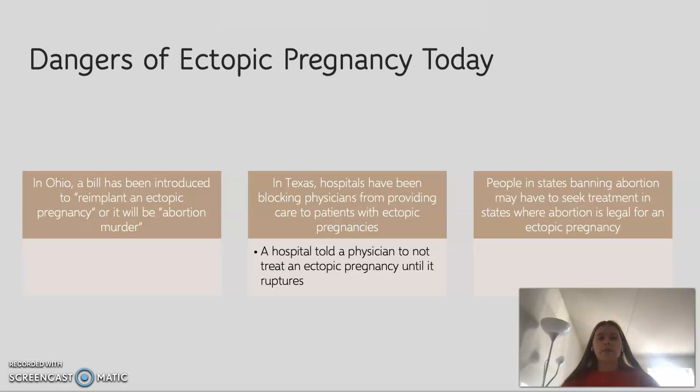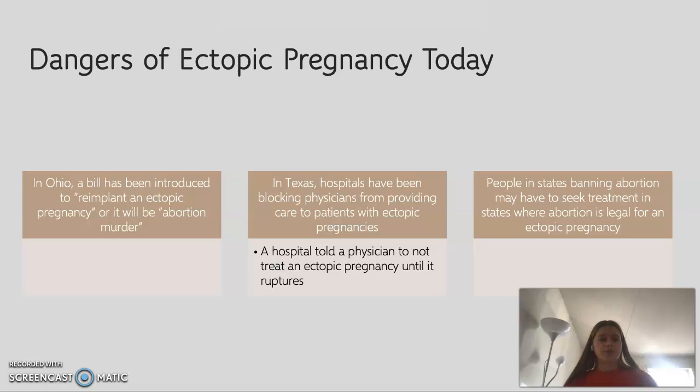One of these examples, you'll see this a lot in the news today, is in Ohio, where a legislator has introduced a bill to, quote, reimplant an ectopic pregnancy, or it will be an abortion murder. So essentially, if a removal of an ectopic pregnancy occurs, he is considering it murder